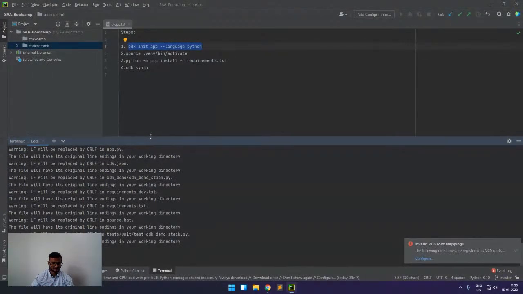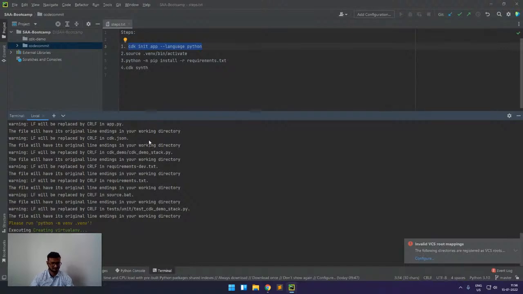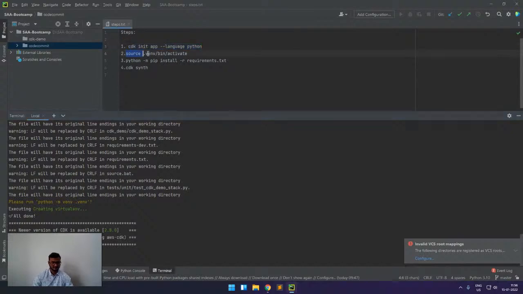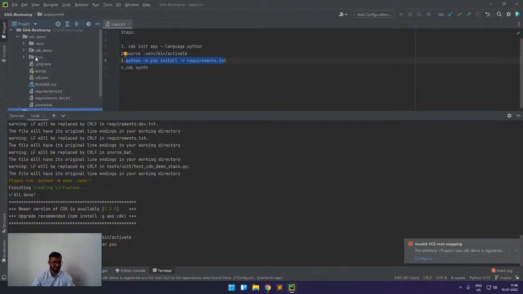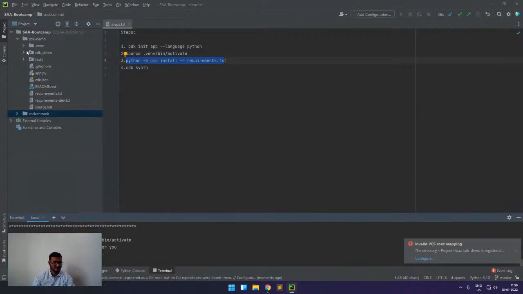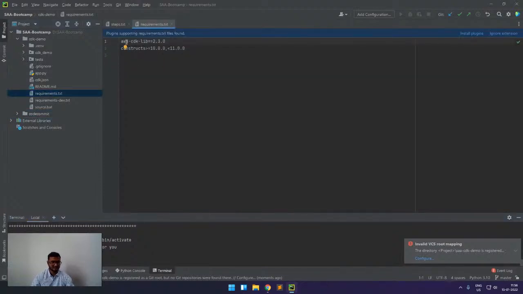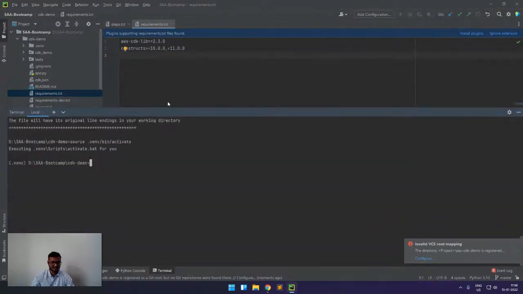Here we can see that it is creating a virtual environment for me. And now the virtual environment is created. Now we will enable the virtual environment. Now we can see the env is there. Now we will install. So when we ran these two commands, it has added some folders inside my directory. Here we can see this virtual environment folder, and we have this requirements.txt. And here it will install the AWS CDK library and the constructs. These two dependencies are required, so that we will be installing here.